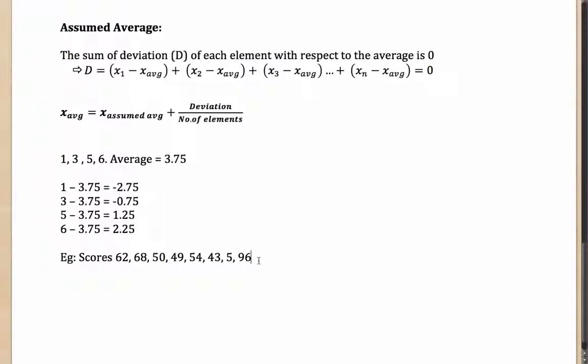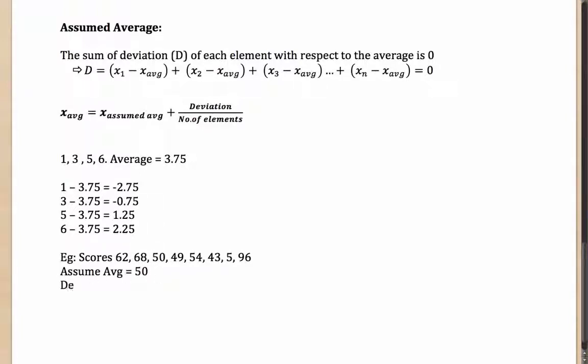First of all, 1, 2, 3, 4, 5, 6, 7, 8. You will have to add these 8 values and divide. That is one method. By solving it the assumed average method, let's say that I assume the average to be 50. I've taken this randomly just so that my calculation is a little easier.